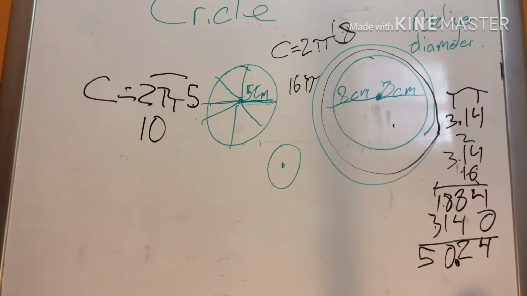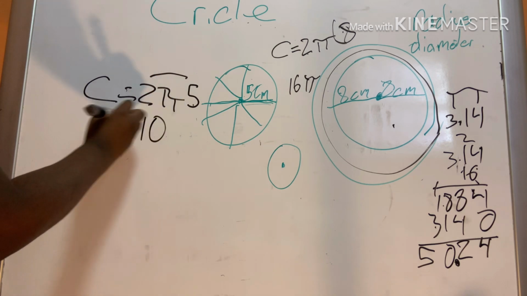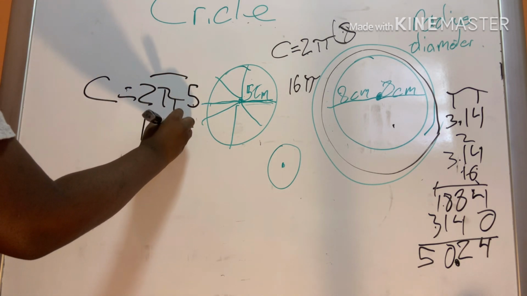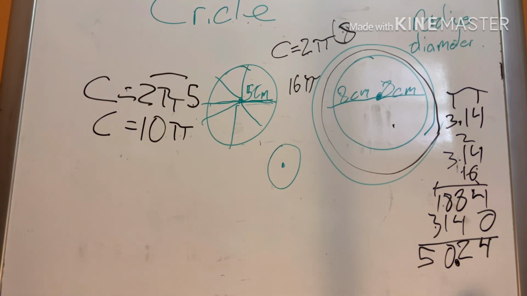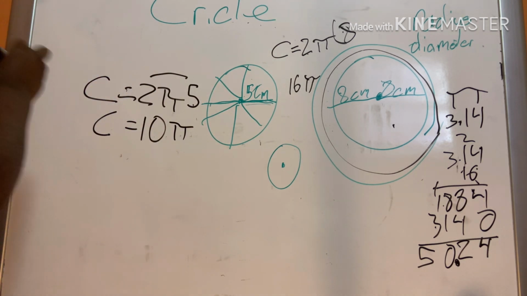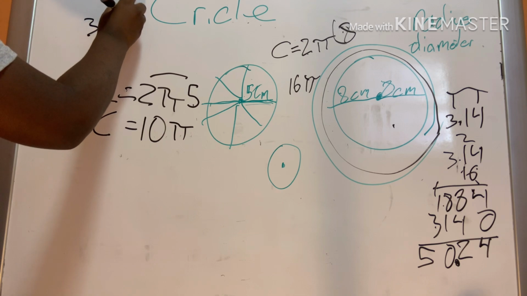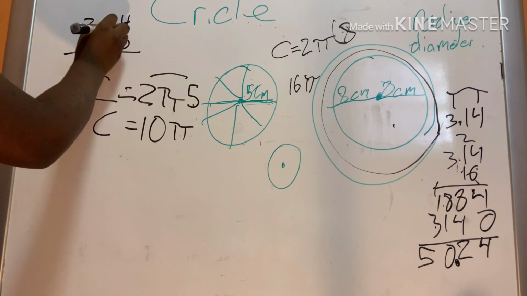Now, with the 10, you can either leave it as this, which would equal the circumference with your pi, and this is what the circumference would be. Or you can multiply the 3.14, which we know is around what pi is. Let's say we want to do that, because I'm going to be doing that for the lesson, because you can always just leave your circumference like that as your answer. But since that's the easier way, I wanted to try to do the hard way, which means all you do is 3.14 times 10.